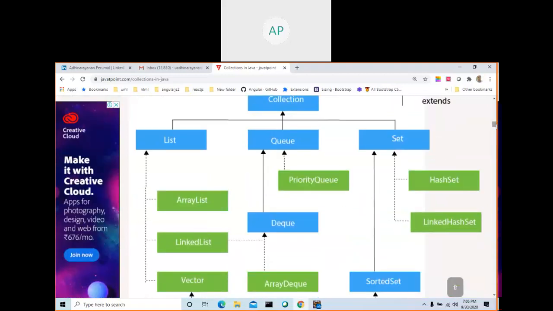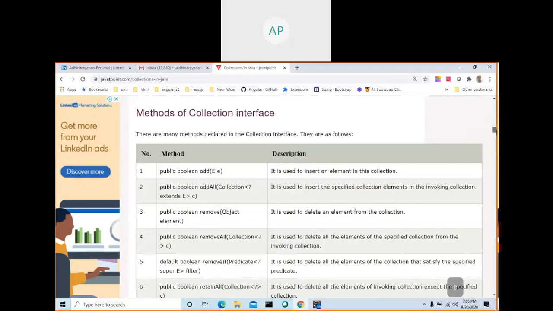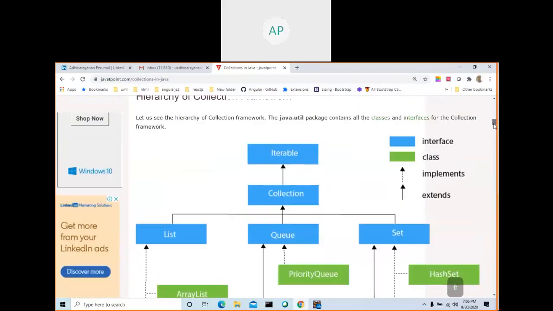Say, for example, I want to order the objects when I store them into a collection. If I say collection, it's nothing but again one object which can hold other objects. There are a number of methods: add is to add an element, addAll, remove, removeAll. All these methods are in the Collection interface. List, Queue, and Set all extend this interface.